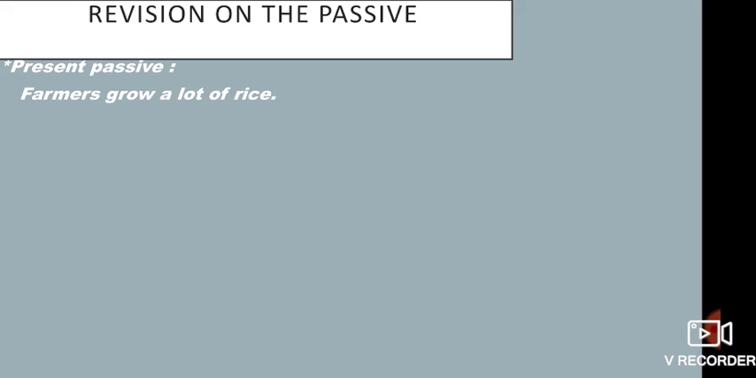So, in the passive form, we must use helping verbs. We are now in the present passive. What are we going to do? We are going to use the helping verbs am, is, are, plus the past participle of the verb. But if we have the verb in the past tense, we are going to use the helping verbs in the passive, was or were, plus past participle. Okay, if we are in the future, we will use will be plus the past participle of the verb.